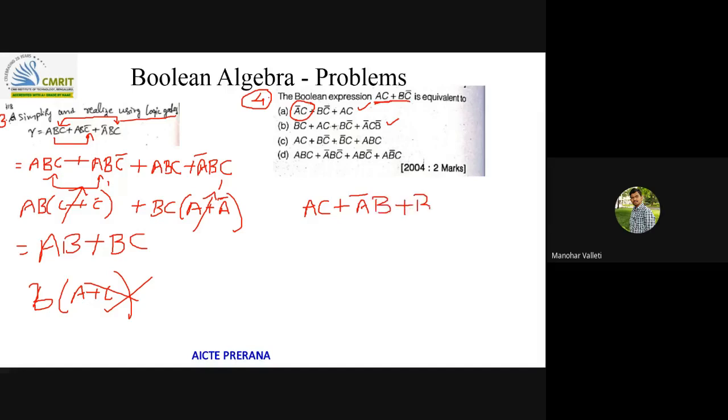Yes, check this result later. This is the consensus theorem. But for that to happen, just observe: one particular term's complement will appear, and the other two variables' product term will be there. That product term will be eliminated in the result. Like that is not happening here, so I can say it is not following any consensus theorem. So I can't relate this result with this, so obviously that is ruled out.